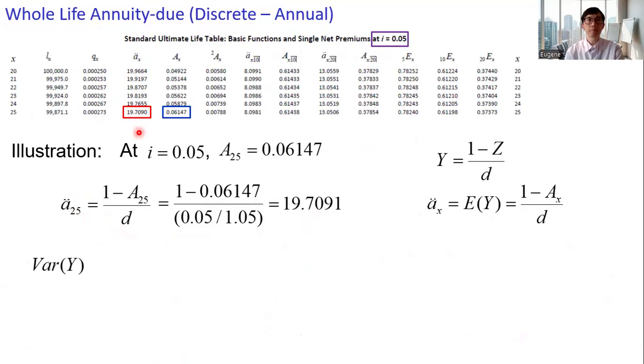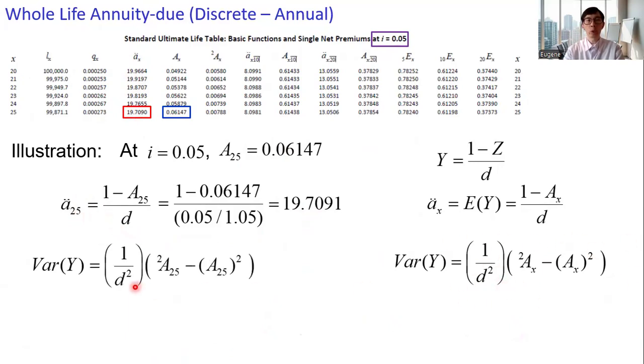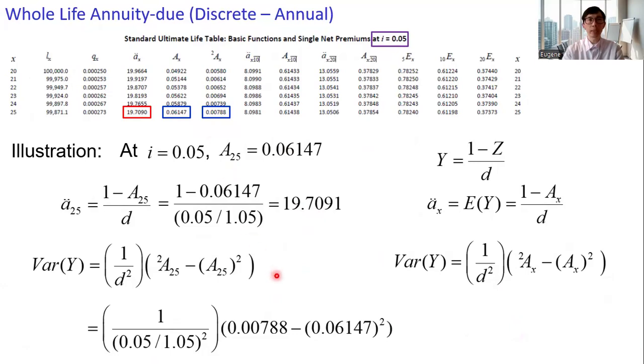To get the variance, make use of this relationship: 1 over d squared, and then the variance of Z. The variance of Z here is the pre-superscript 2 A 25 minus the square of A 25, and we can get these two quantities from the table. Doing the substitution, we get the variance, 1.8087.